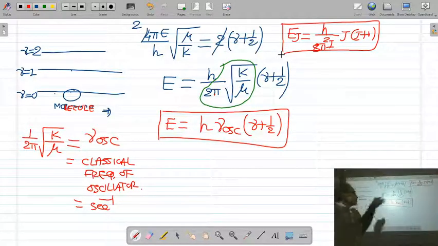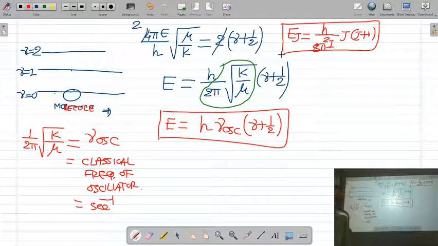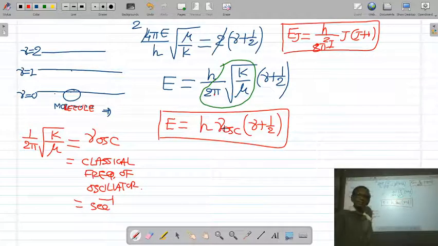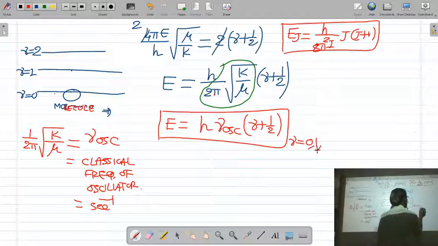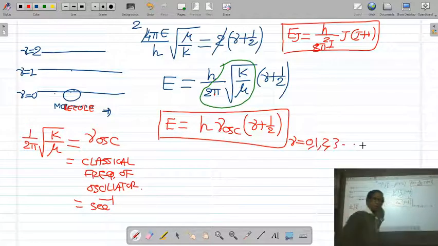By solving the Schrodinger equation of harmonic oscillator, we got the vibrational energy of the oscillator as h ν oscillation, ν plus 1 by 2. h is the Planck constant, ν oscillation is the classical vibrational frequency of the oscillator having unit second inverse. This ν is the quantum number, called the vibrational quantum number, having values 0, 1, 2, 3 and so on.